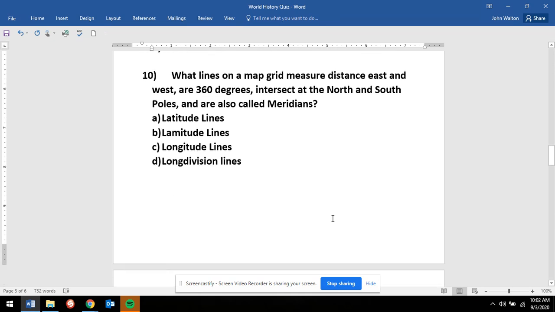Number 10. What lines on a map grid measure distance east and west, are 360 degrees, intersect at the North and South Pole, and are also called meridians? Are they A. Latitude lines, B. Longitude lines, C. Longitude lines, D. Long division lines?